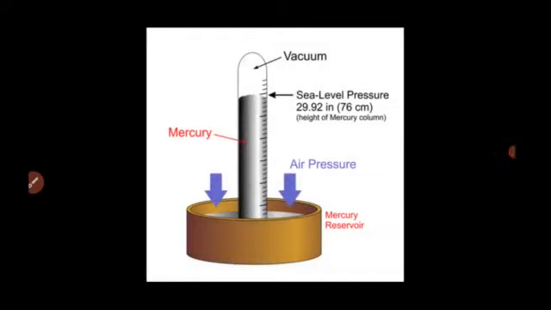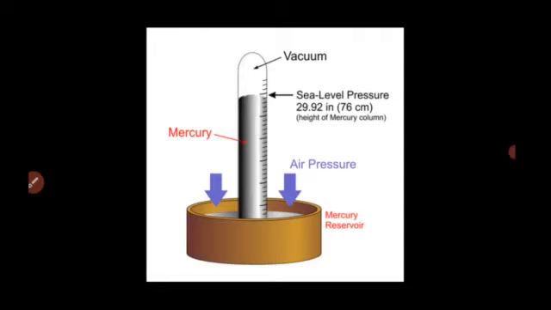The height of the mercury column denotes the atmospheric pressure at that place at a given time, in millimeter of mercury. Even if you tilt or shake the tube at various angles, you will see that the level of mercury will not vary.